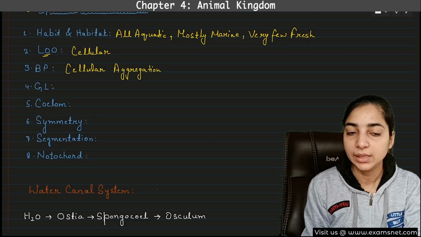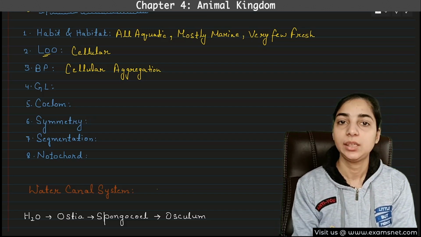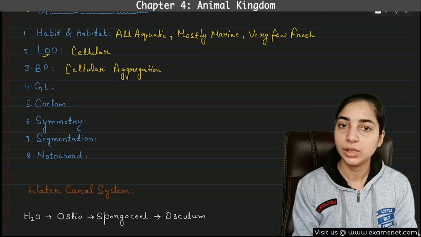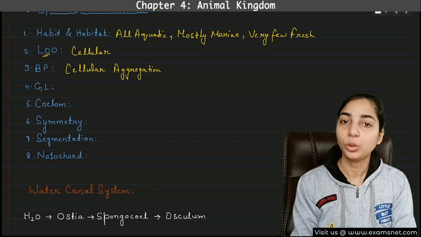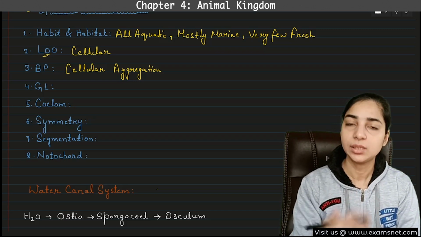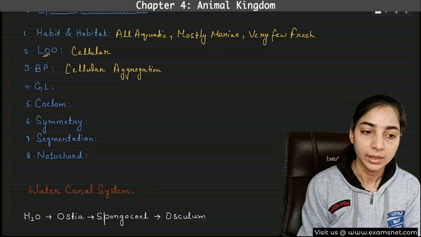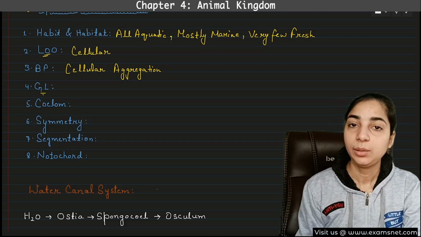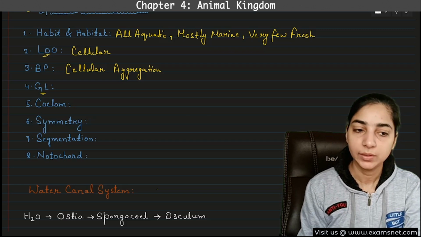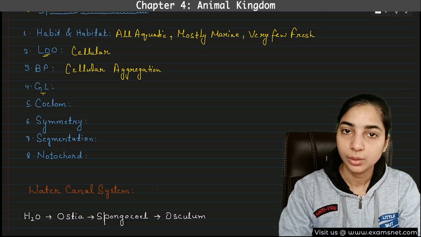There is no blind sac also, because even for blind sac body plan, at least tissues are required. But in the bodies of poriferans, the cells are not organized into tissues. So there is simple cellular aggregation, and this is the only phylum in which simple cellular aggregation is seen. Then GL means germ layer. Is there any germ layer in their body?